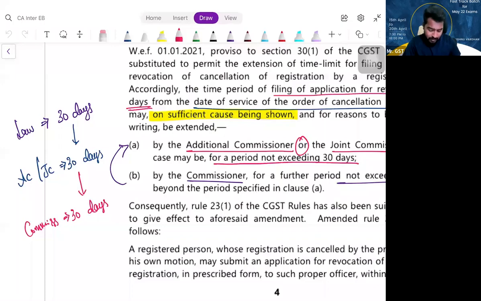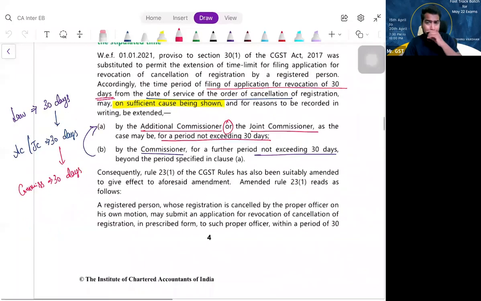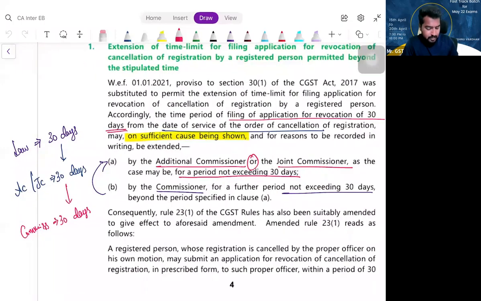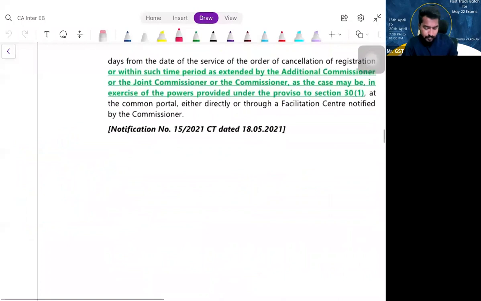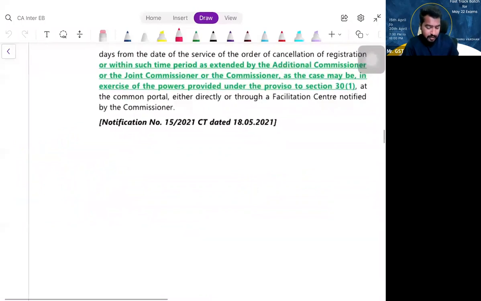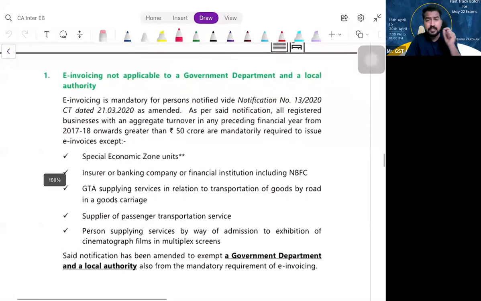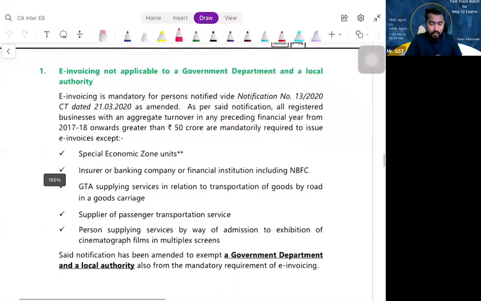So that is the amendment there, my dear friends, with respect to registration. This is already there in the updated material. If you have followed the latest ICA study material, this has already been included. Fine. Next, chapter 8. The amendment is related to E-Invoicing. This amendment is also placed in the latest ICA study material. Because this is there in your statutory update, people may feel like, okay, this is some amendment, so that we are discussing.